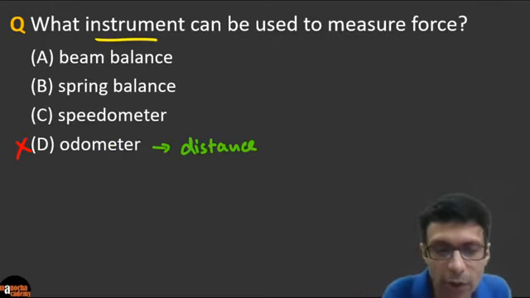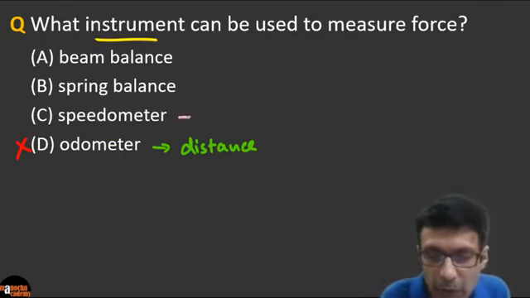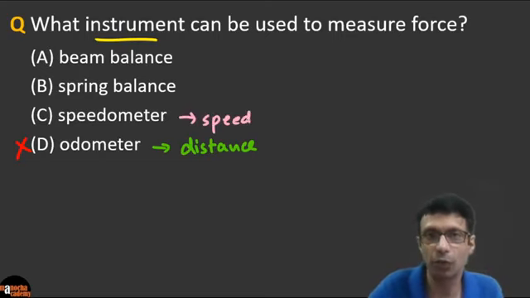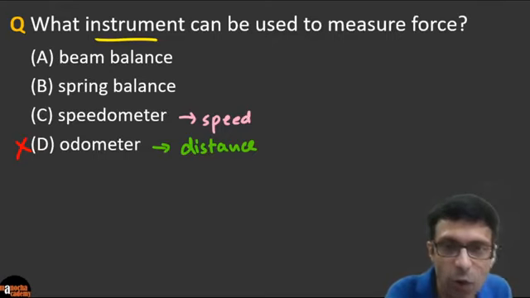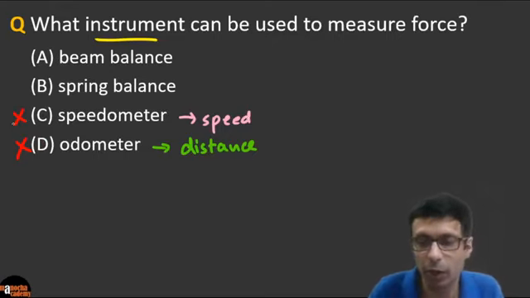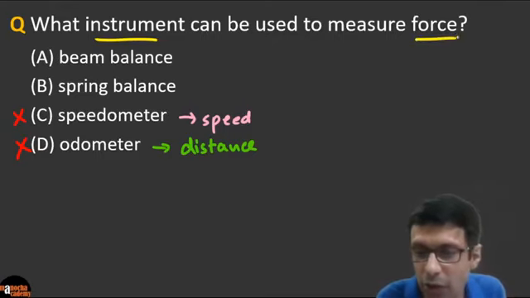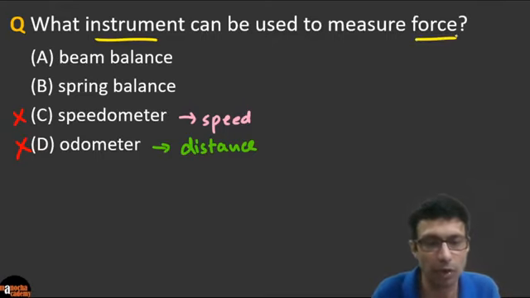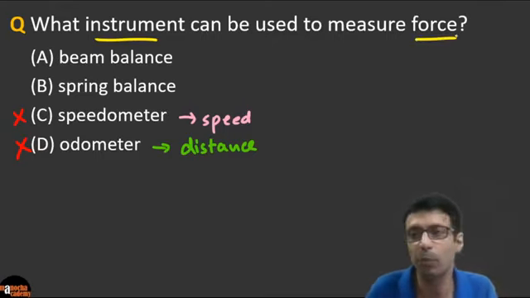And guys, you know, speedometer, right? So speedometer is used to measure speed. You guys know that, right? The speedometer of a vehicle is used to measure speed. So that is certainly not the correct answer here, because we are looking to measure force. Our question is saying which instrument can measure force. Now, is it beam balance or spring balance?